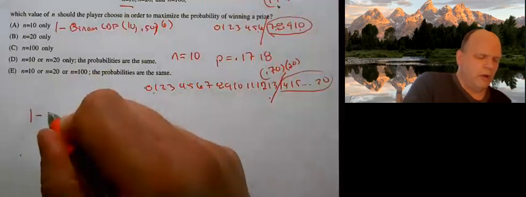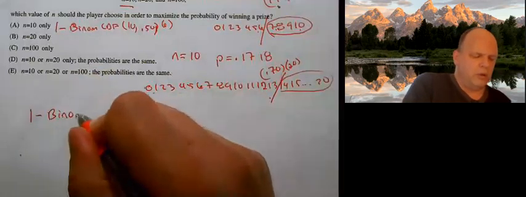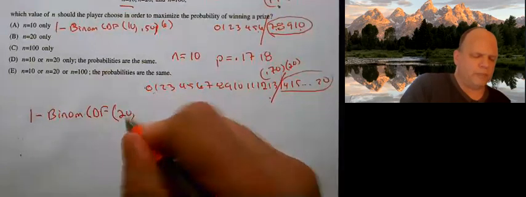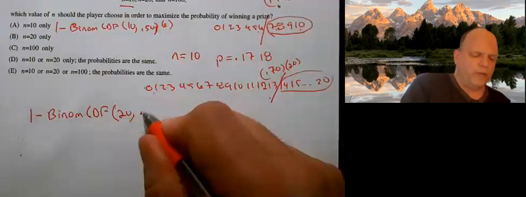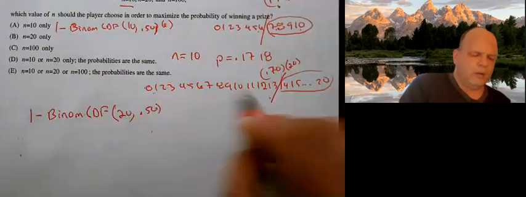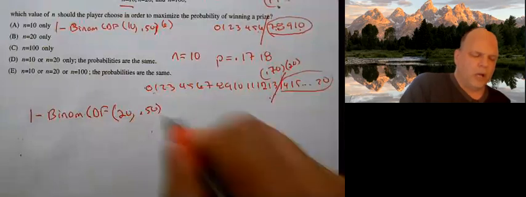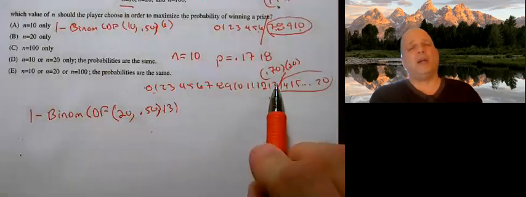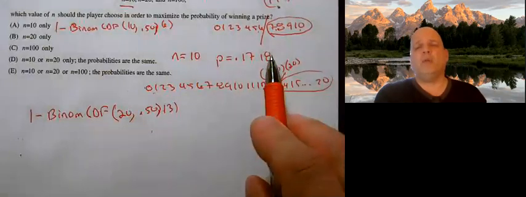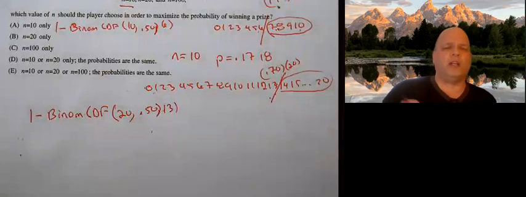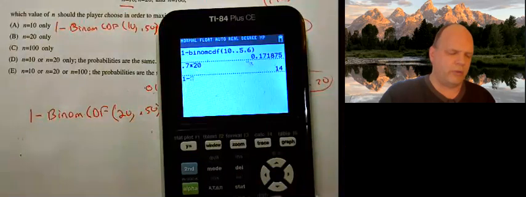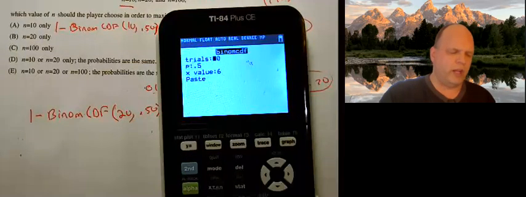I'll get offended. 1 minus the binomCDF. Trials this time is 20. The probability is still 0.50. My x value, I'm going to subtract out the highest value that I don't want. If I win 13 times, I still won more than half, but I needed to win 14 or more. So if I win only 13, I'm a loser. So 1 minus second VARS, binomcdf, trials is 20, p is 0.5.